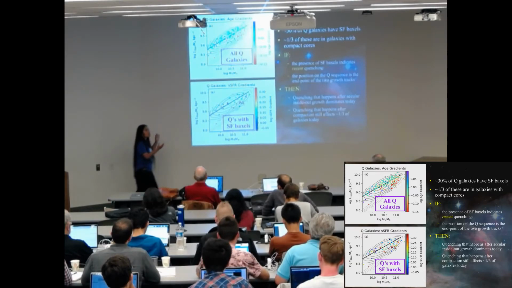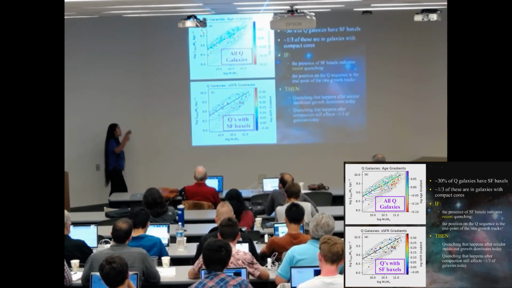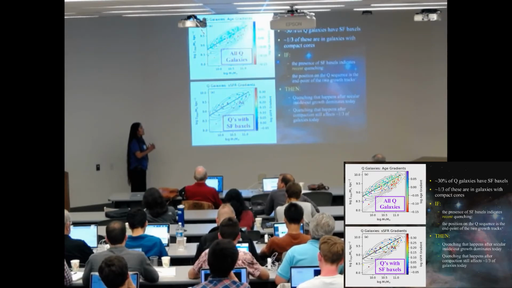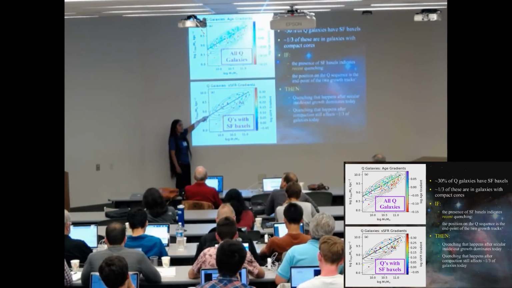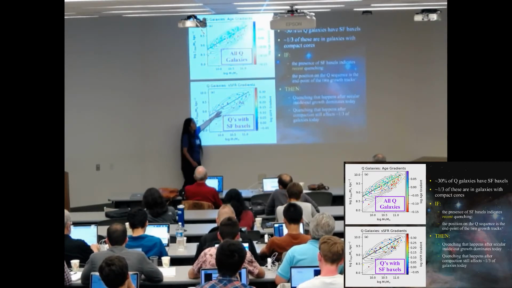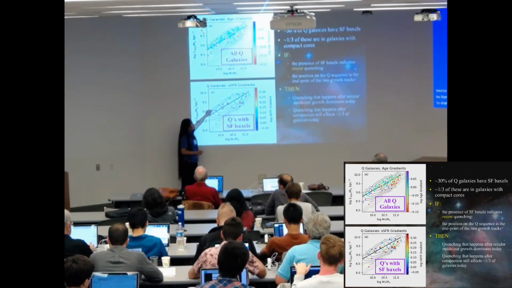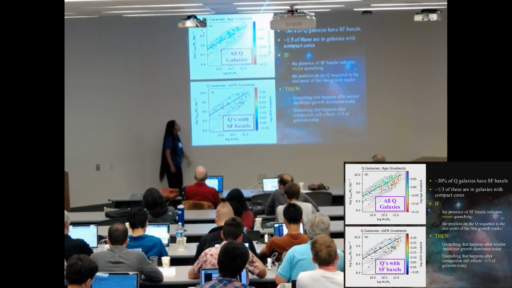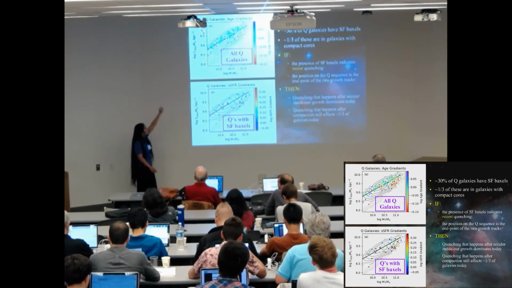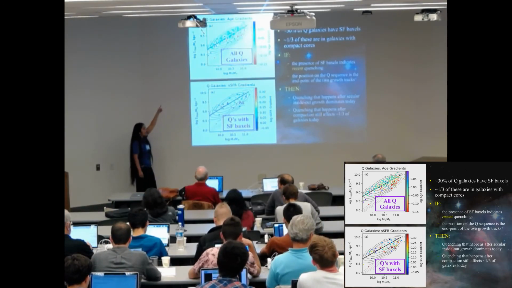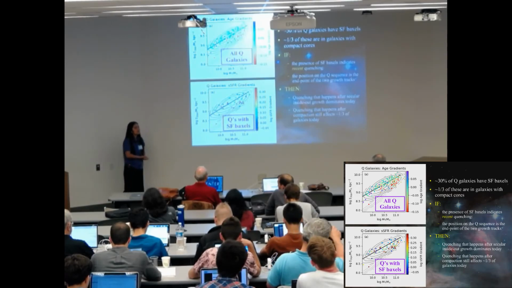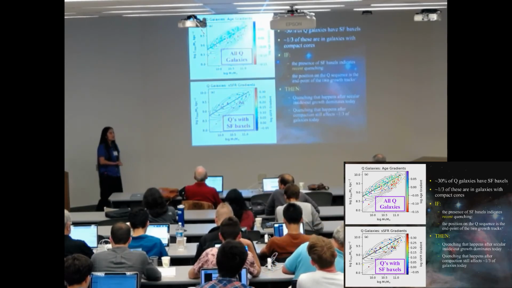So when you think about quenching that happens after the inside-out growth track, if these are the ones quenching today, it seems most of them are quenching after the inside-out growth track, and quenching after the compaction track seems more dominant at higher redshift, if all the ones that are missing quenched at higher redshift. That's consistent with a lot of things we already know.